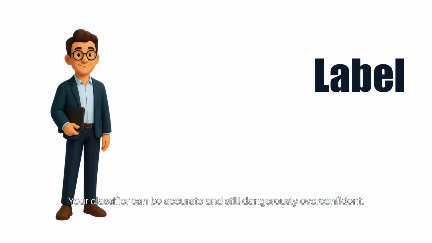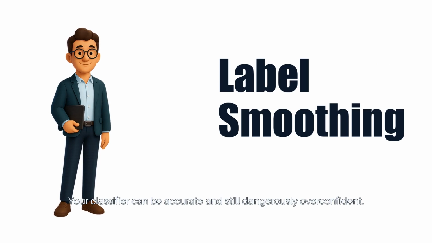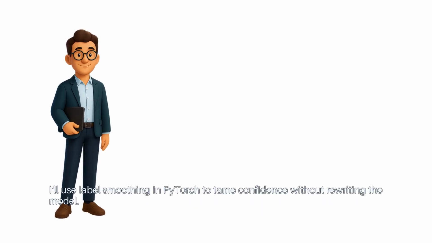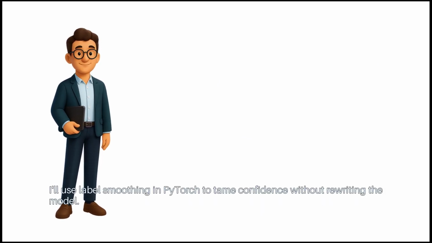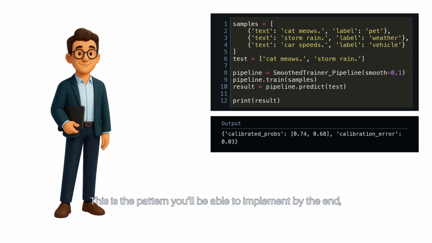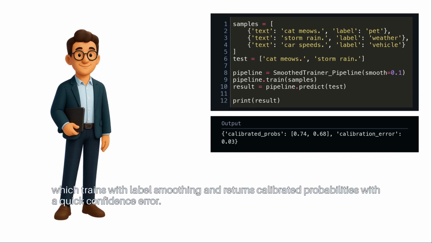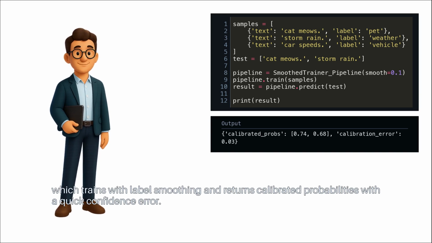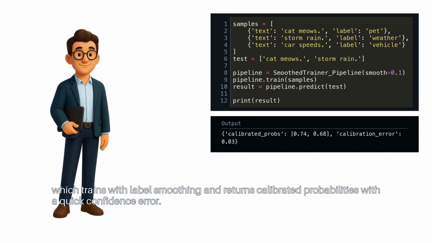Your classifier can be accurate and still dangerously overconfident. I'll use label smoothing in PyTorch to tame confidence without rewriting the model. This is the pattern you'll be able to implement by the end, which trains with label smoothing and returns calibrated probabilities with a quick confidence error.